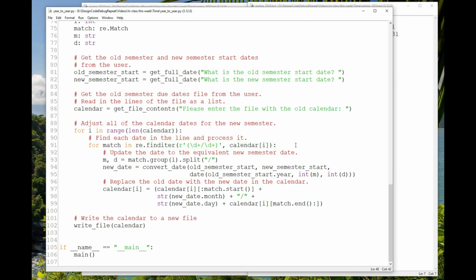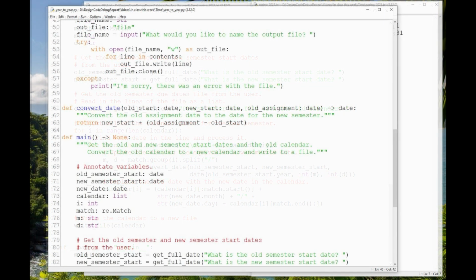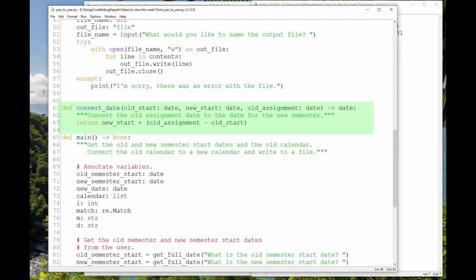I'm then converting the old dates to the new dates. This is the algorithm from date experiment. I'm just finding the number of days, the difference between the old assignment and old semester start, and then adding that to new semester start. So if there's an assignment due on day 14 of the semester in 2023, it will be due on day 14 of the semester in 2024, whatever day that is.